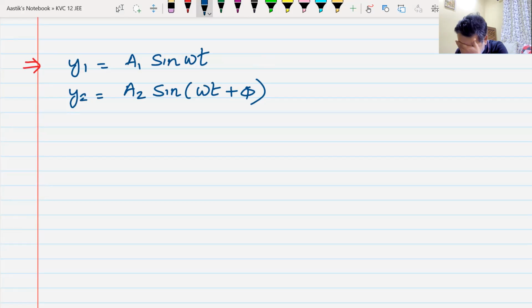Now, something has been kept the same knowingly and something has been made different knowingly in the two equations. y1 is the equation of the first wave, y2 is the equation of the second wave. Now, can you tell me what all things are kept the same and what all things are made different in the two equations? Look at the two equations. What things do you find similar in both the equations and what things do you find different in both the equations?